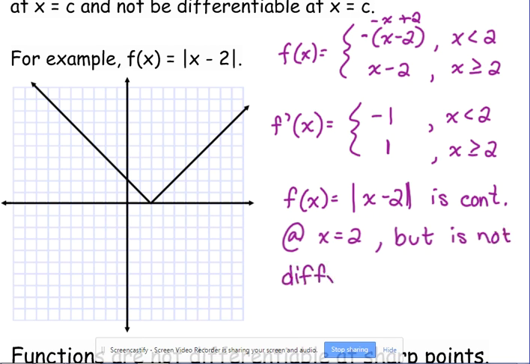Sometimes we abbreviate differentiable as "diffy." Don't do that. You're probably not going to have to write that on the exam, but if you were, you need to write out the word differentiable. But just for time's sake and space, I'm going to write it. But is not differentiable at x equals 2. Now, anywhere else, we don't have a problem. At x equals 0, at x equals 7, at x equals negative 4, we're good. We're continuous and we're differentiable there, but at the vertex of that absolute value function, at the changing point of 2, it's continuous. The two sides of the function meet, but it's not differentiable.